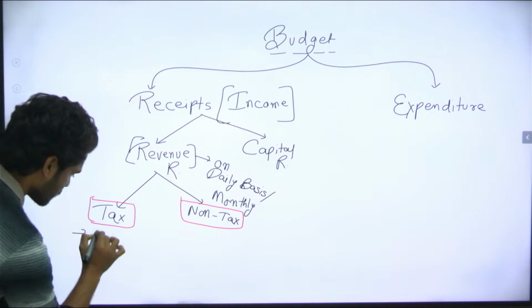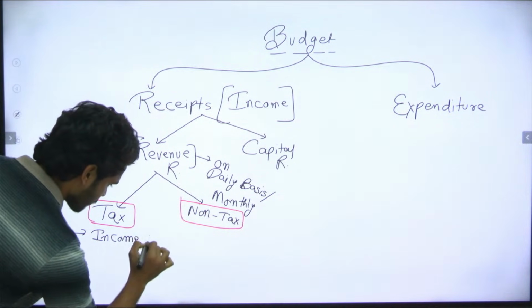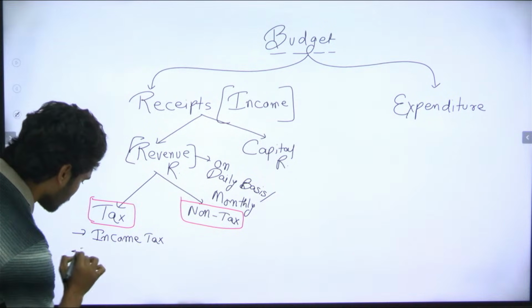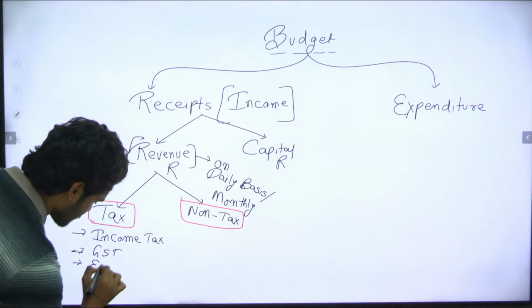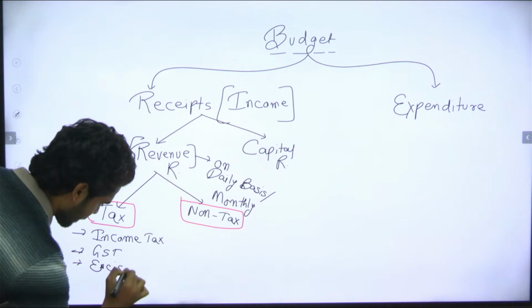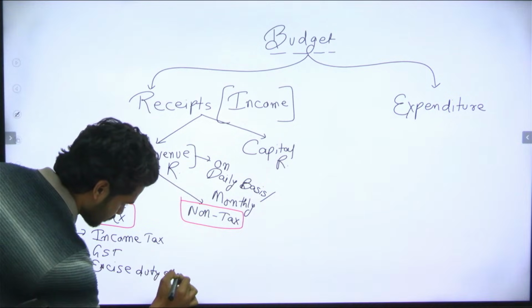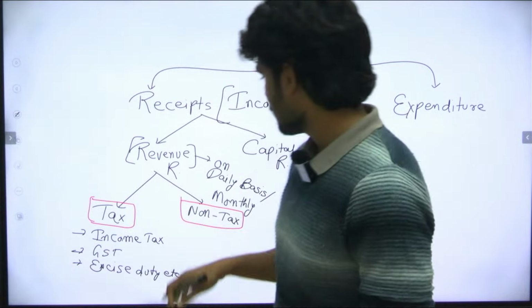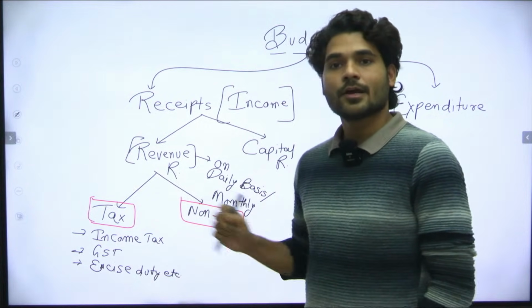First is income tax, then GST, then excise duty, etc. So in the tax component we have income tax, GST and excise duty.